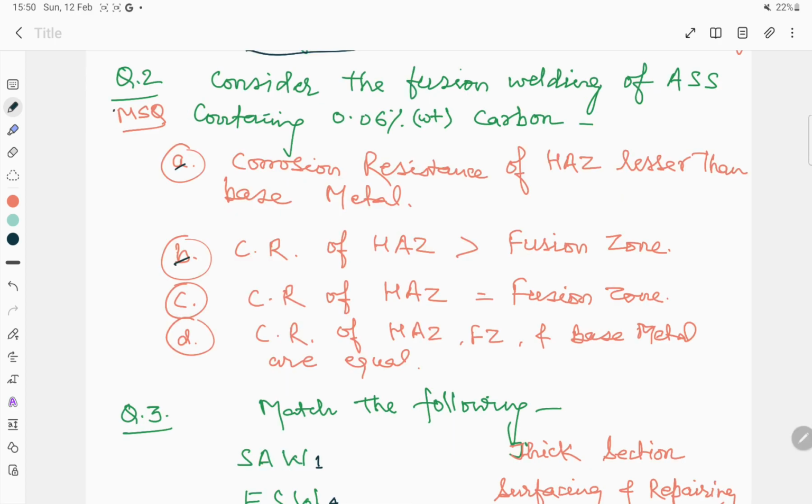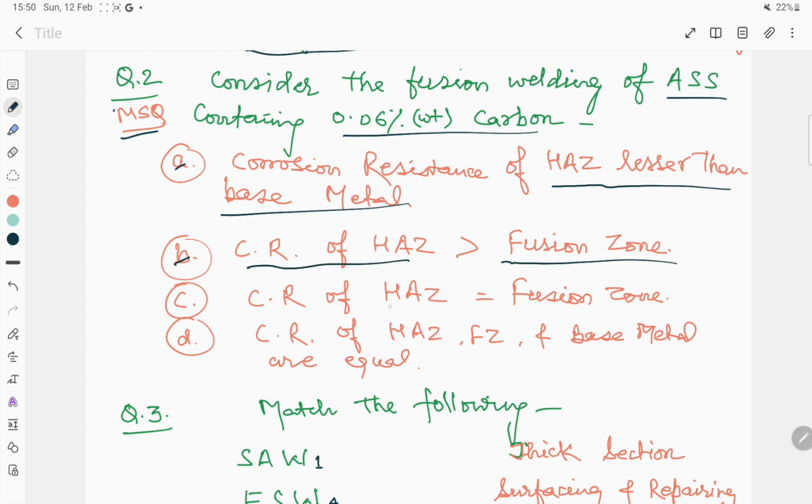The second question is an MSQ. Consider the fusion welding of ASS containing 0.06 weight percent of carbon. The options are: corrosion resistance of HAZ is lesser than base metal; corrosion resistance of HAZ is higher than the fusion zone; corrosion resistance of HAZ is equal to fusion zone; corrosion resistance of HAZ, FZ and base metal are equal. So the correct answers are A and B.